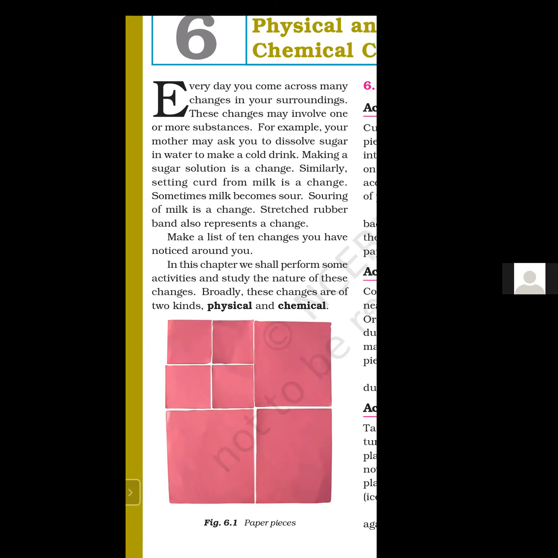Physical change, like stretching of a rubber band: no new substance is formed, only a change in its length. Tearing of paper. Paper is made up of some material. It is made from plants, from trees. Now, when you tear the paper, only its shape changes. No new material is formed. Previously, it is a paper. Now you.